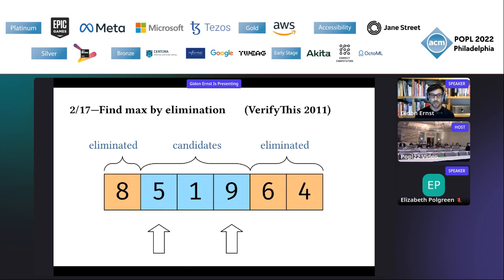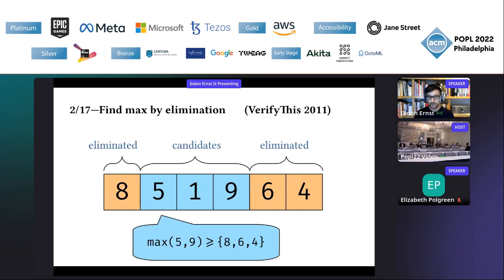So we have in the middle a range of potential candidates that are still being examined. And on the left and on the right, we have ranges of elements that are already eliminated because we have some justification that they are too small to be a good candidate. And of course, either the number 5 or the number 9 is this kind of justification. So we can write this down more explicitly. We can say that the maximum of the two boundary values, 5 and 9, dominates all of the excluded elements, right?